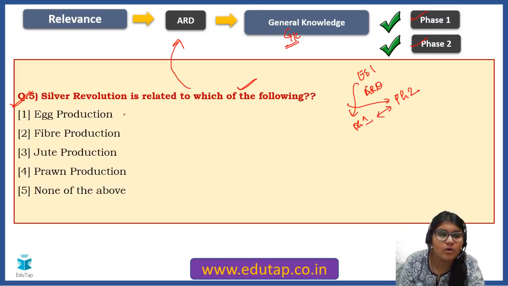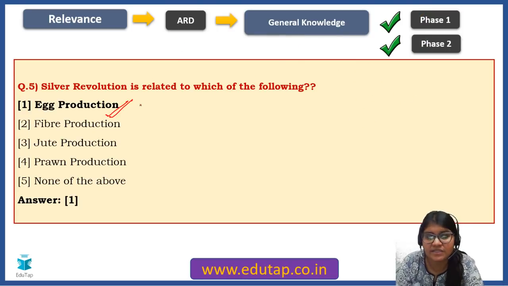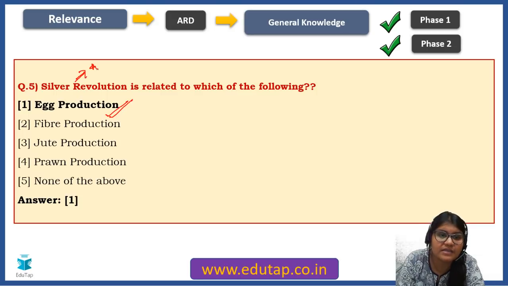So the answer for this particular question, friends, is egg production. Very simple. We have discussed very simple questions today. This is to make you realize that even simple questions are part of your paper. Just to ace the harder questions, we sometimes tend to neglect the easier ones. So that's why I'm re-emphasizing it and making sure you're doing it then and there. So silver revolution, friends, is related to egg production, right?